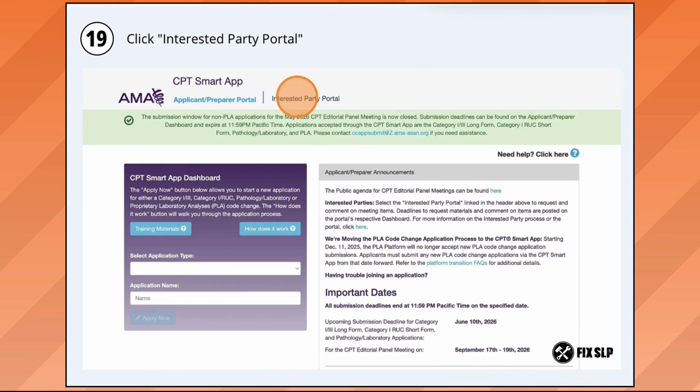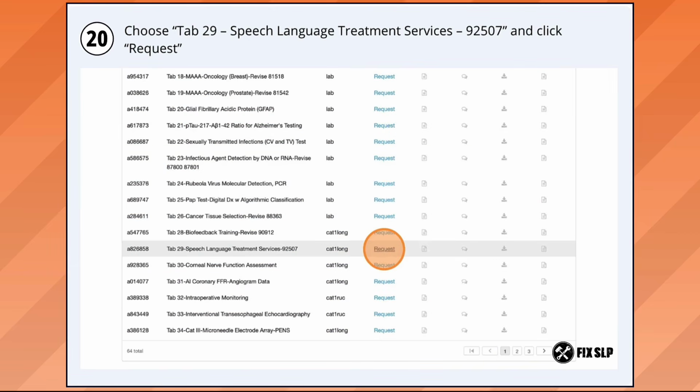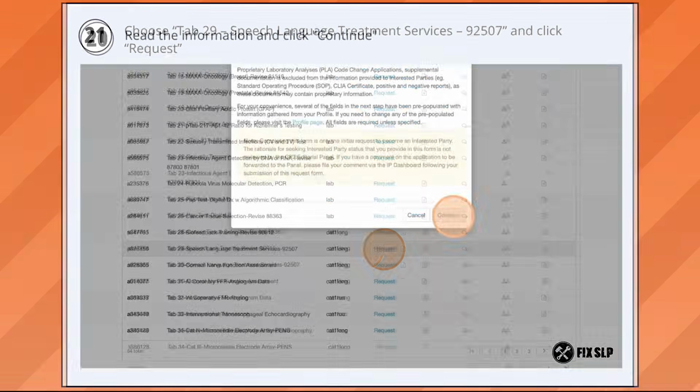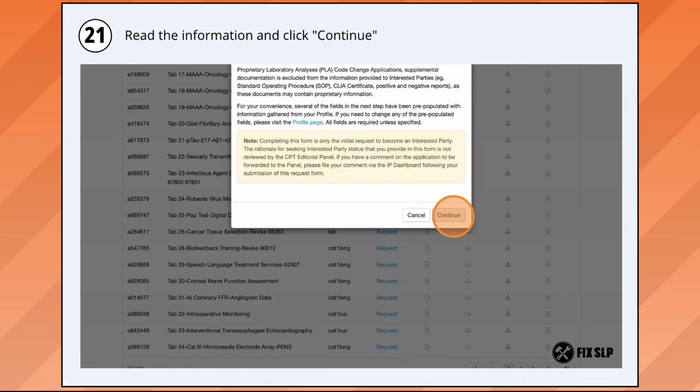This is the CPT Smart app. You will choose the Interested Party portal. Once you're there, scroll down to tab 29, Speech Language Treatment Services 92507, and click the blue request link. You will read through the information in the pop-up screen and then choose Continue. If you don't choose Continue, you can't continue through the process.